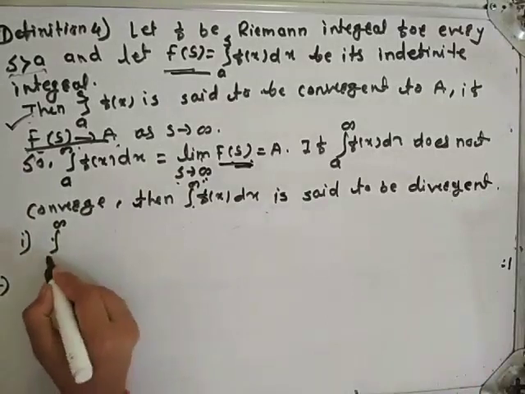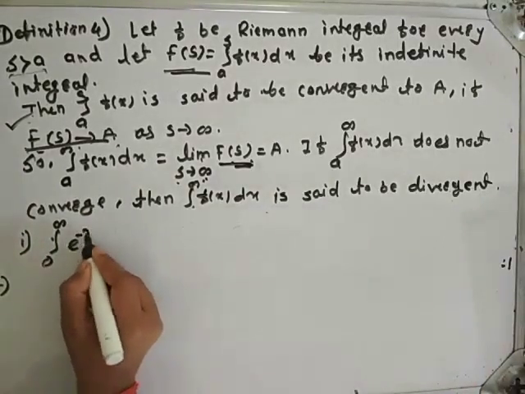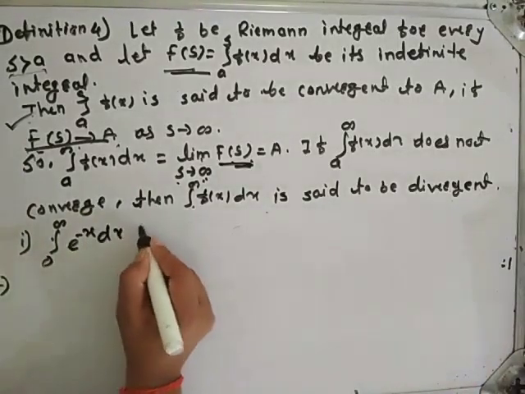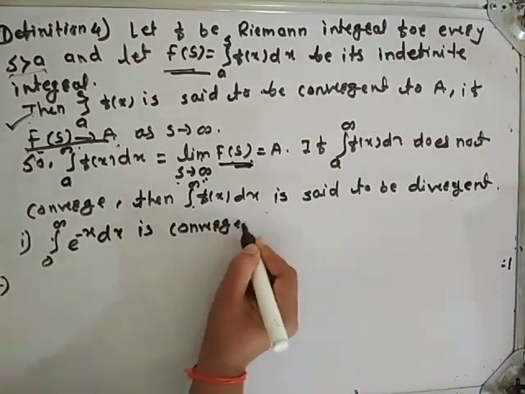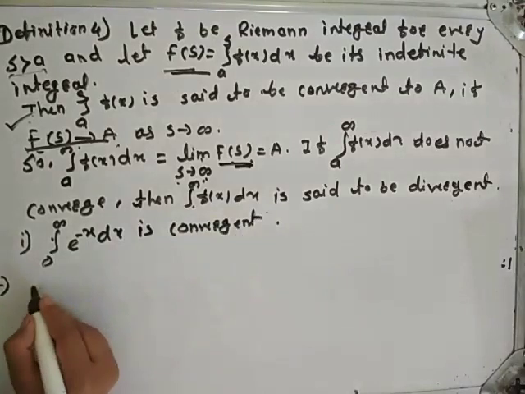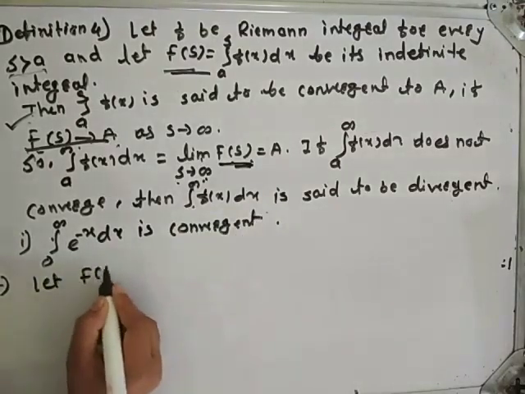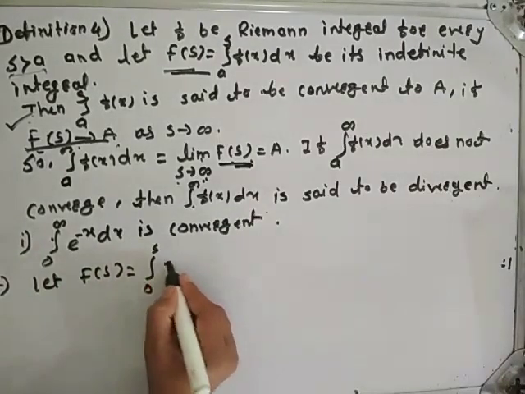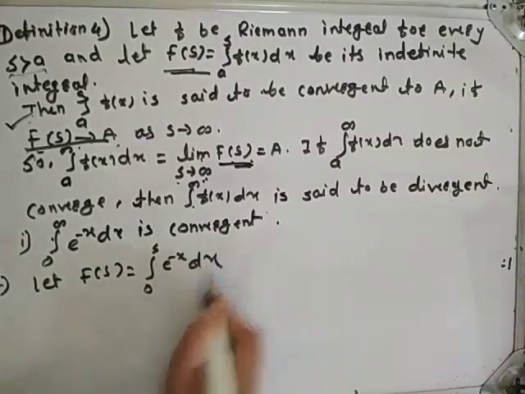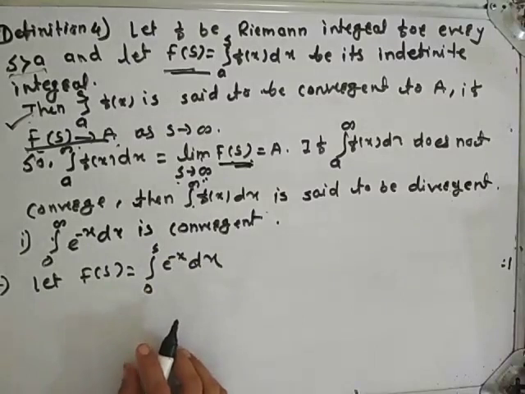Integration from 0 to infinity e raised to minus x dx is convergent. Let F of s is equal to, what, integration from 0 to s e raised to minus x dx. Solve this integration.